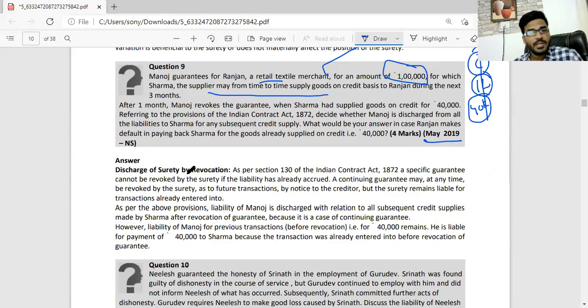A specific guarantee cannot be revoked by the surety if the liability has already occurred. A continuing guarantee may at any time be revoked by a surety as to future transactions by notice to the creditor, but the surety remains liable for the transactions already entered. As per the above provision, Manoj is discharged in relation to subsequent credit transactions. Yes, for future transactions he can be discharged, but the 40,000 rupees liability has already happened. No, he is liable for that 40,000 rupees.